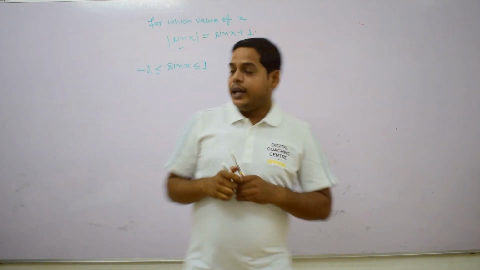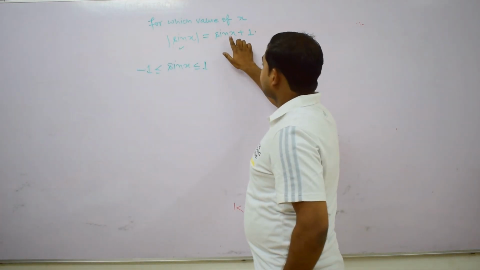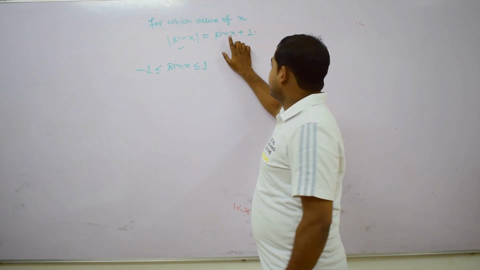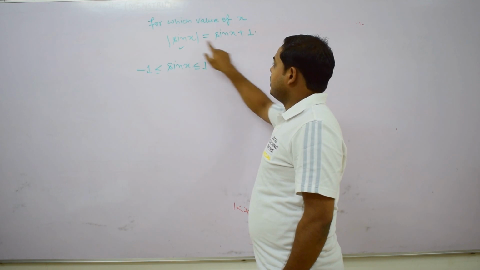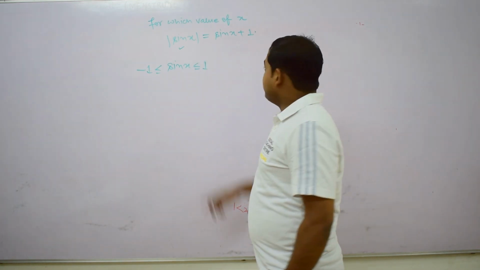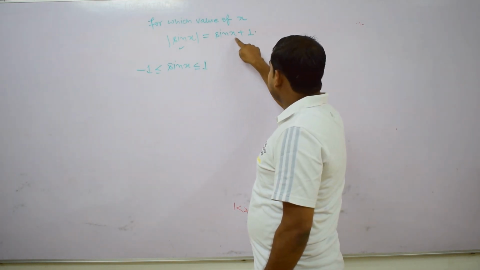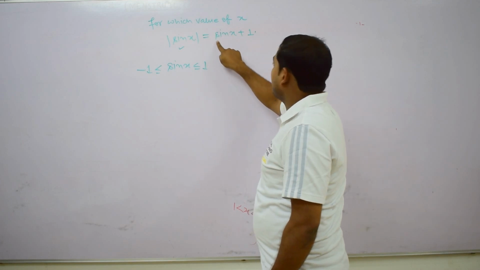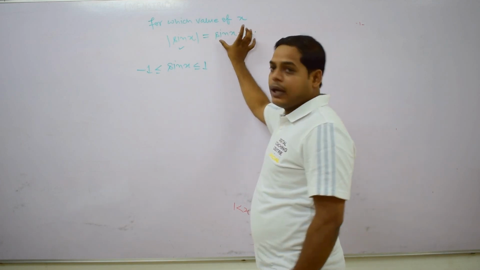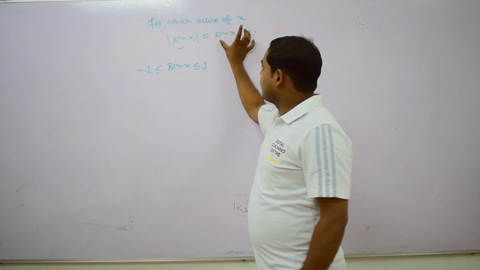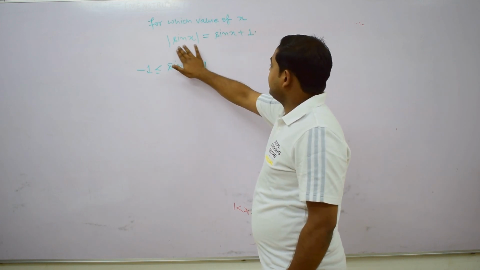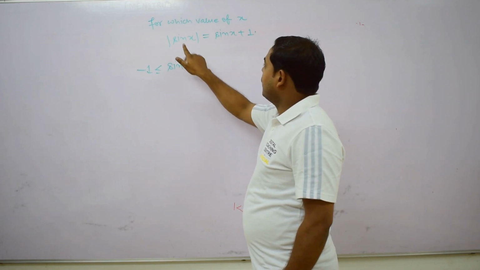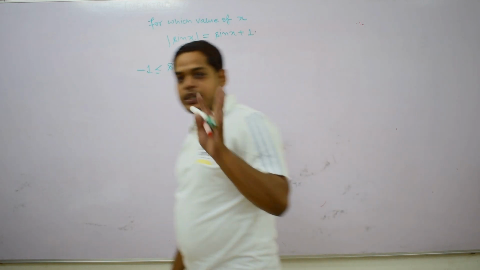Suppose when it gives the maximum value 1, then 1 and 1 equal 2, so it is not possible. Means that in all situations, if sin x has a negative value, the overall value is less than 1. So this equation is possible only when sin x is negative, otherwise it is not possible.